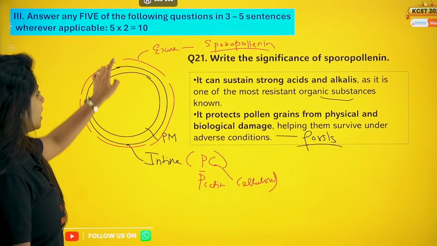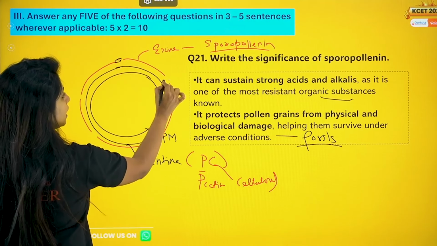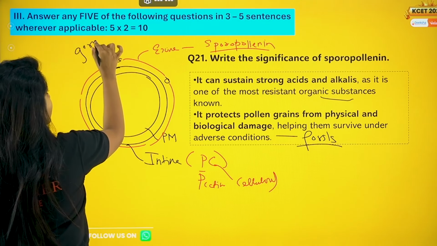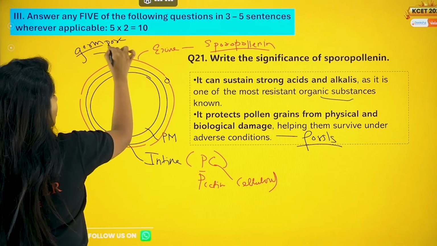Please remember that. And the area where the sporopollenin is not there, you have a pore. You call this a germ pore.